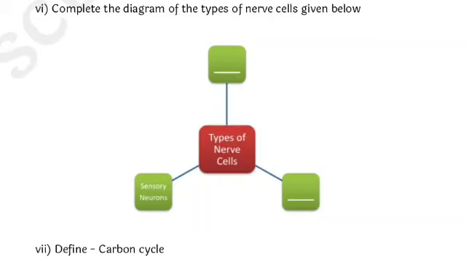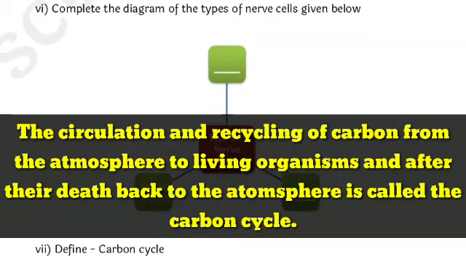The seventh question is: define carbon cycle. The circulation and recycling of carbon from the atmosphere to living organisms, and after their death back to the atmosphere, is called the carbon cycle. Friends, you can write the answer of this question.